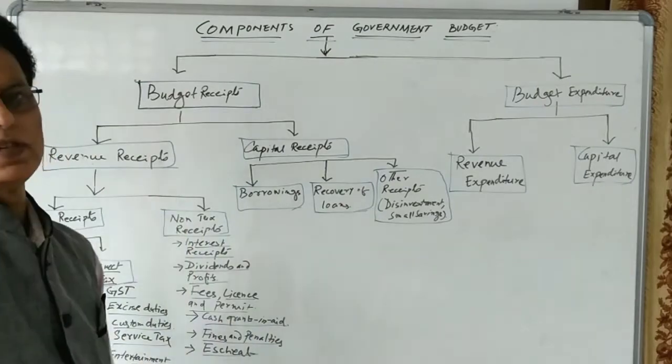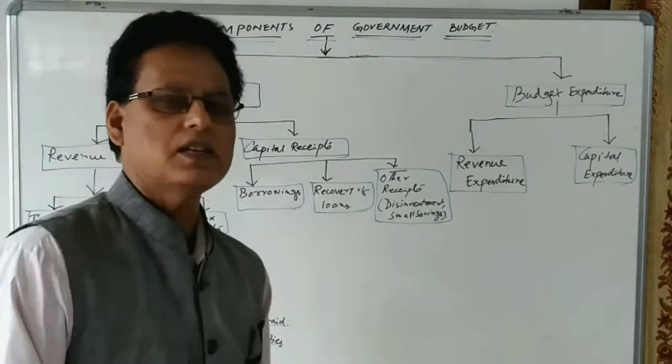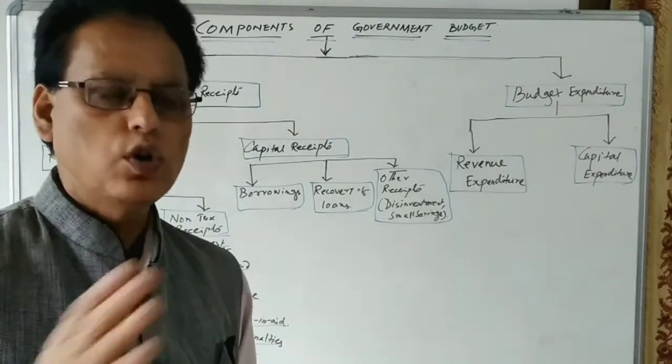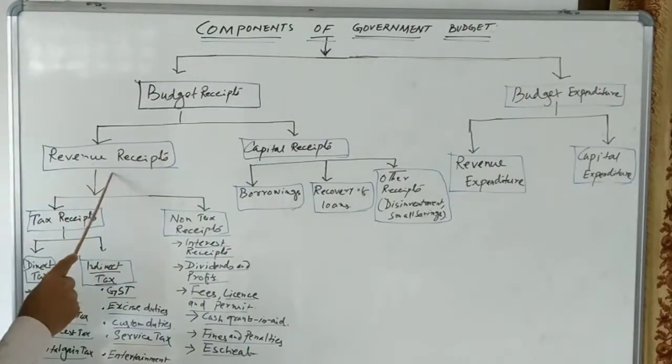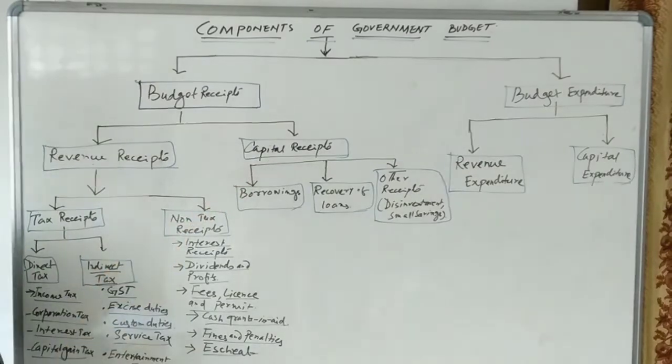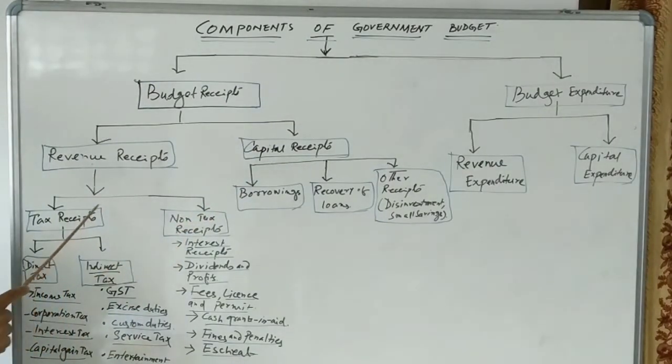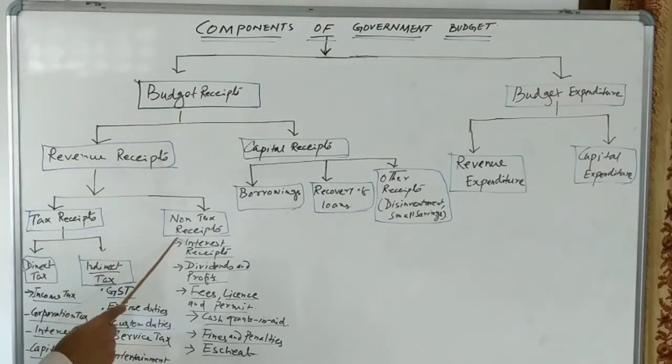Budget receipts refers to the estimated money receipt of the government from all sources. This consists of revenue receipts and capital receipt. Revenue receipts are classified into two. One is tax receipt, another one is non-tax receipt.